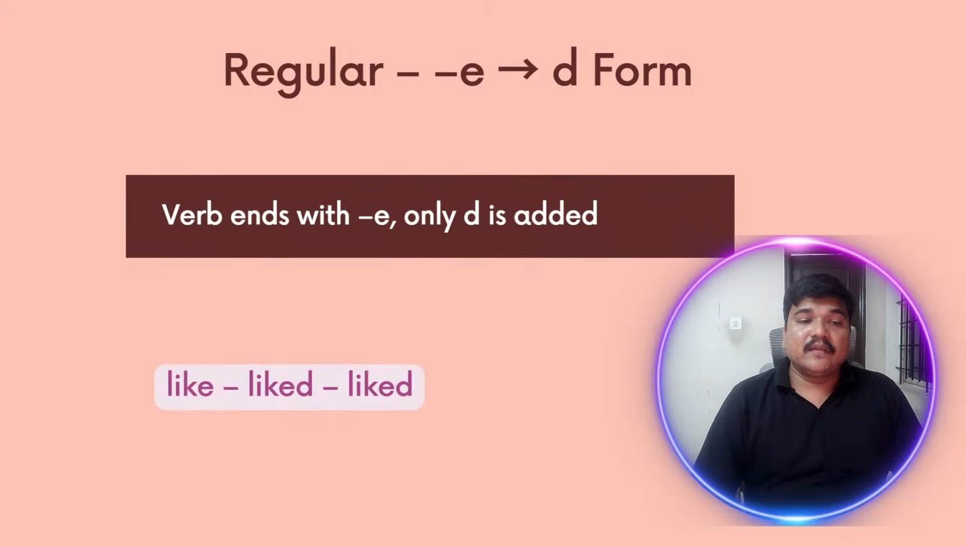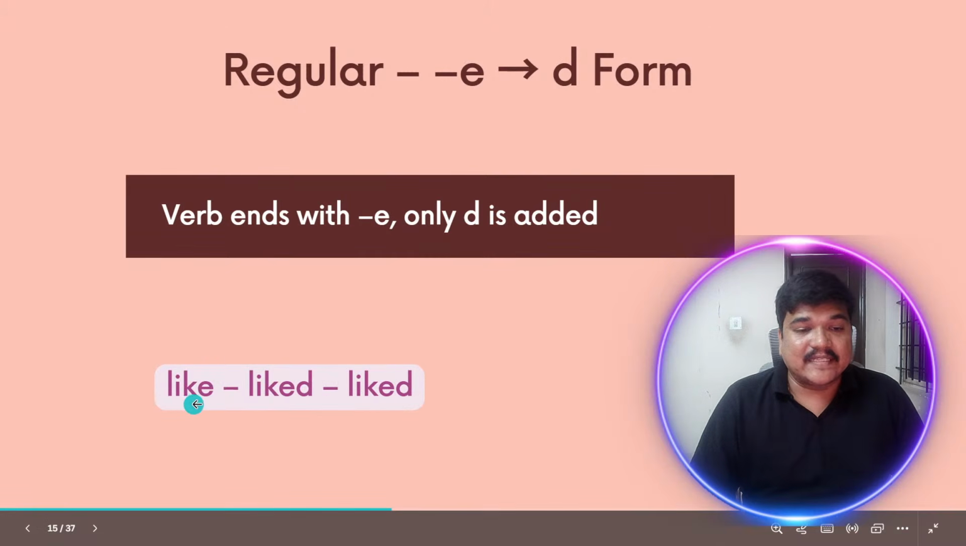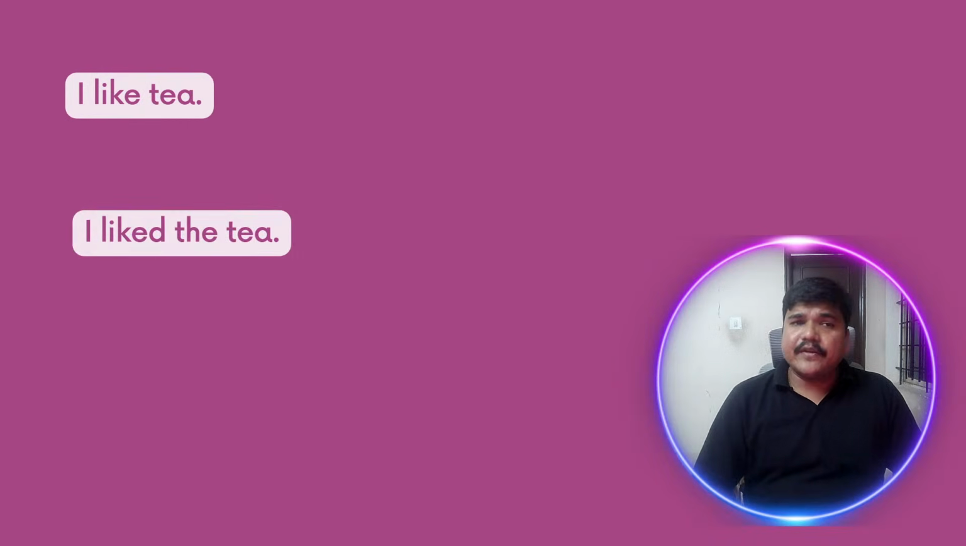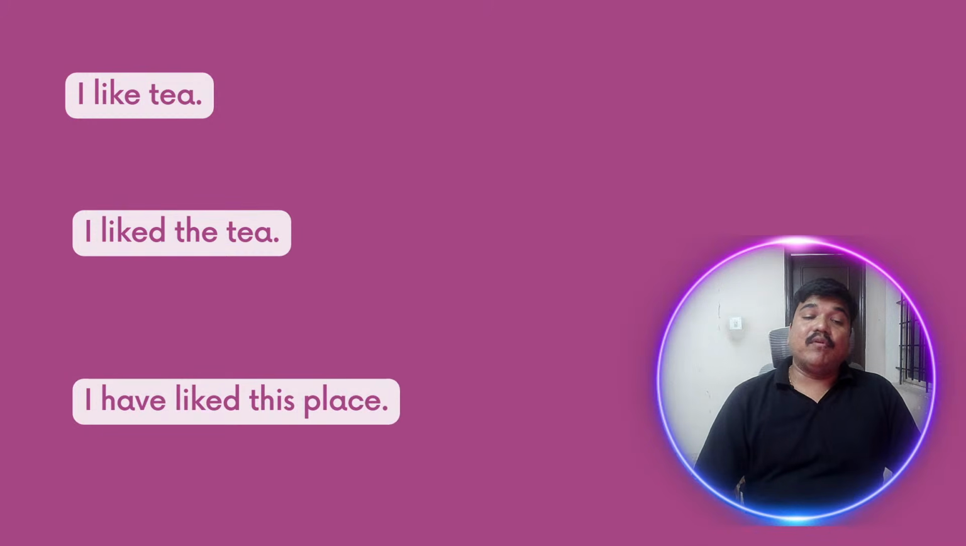Please remember that. So, for example, like, then liked. You don't have to add ed again here; you have to add just d. I hope you understand what you have to do. Let's look into a sentence example. I like tea. I liked the tea. I have liked this place. See how this is being formed. Like, liked, and liked. Here V1 form, here V2 form, and here V3 form.